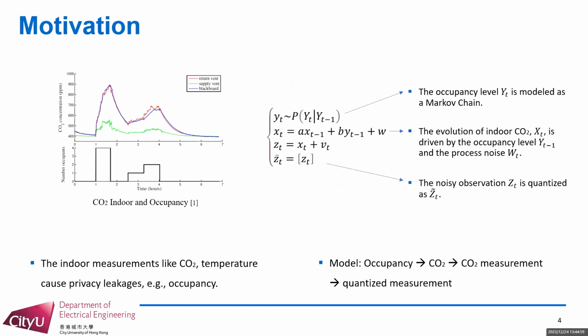The motivation of our research is the privacy leakage in HVAC systems. Occupancy of a building is often highly private, and sensitive information such as the mobility of the building occupants can be inferred from the occupancy. However, as shown in the left figure, the occupancy can be inferred from the CO2 measurement if the quantized CO2 level is sent to the remote controller directly. The controller could accurately infer the occupancy.